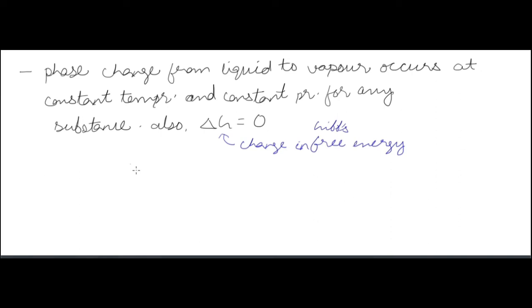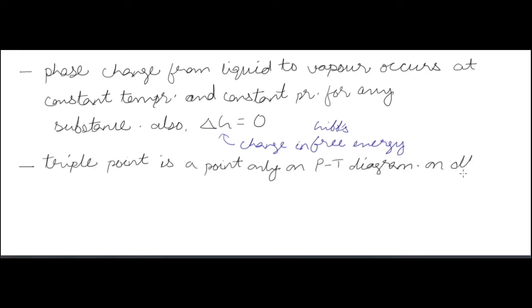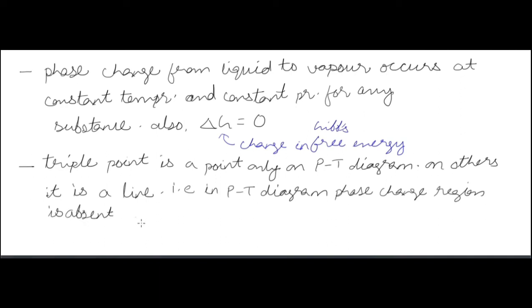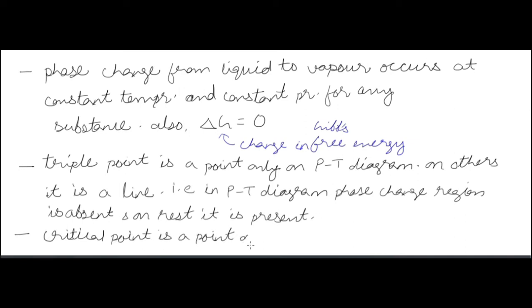Now the triple point is a point on the phase diagram or PT diagram. On other diagrams it is a line. That is, in the PT diagram the phase change region is absent, and on the rest of the diagrams it is present. The critical point is a point in all property diagrams. That is, the triple point can be a line or a point, but the critical point is a point in all property diagrams.